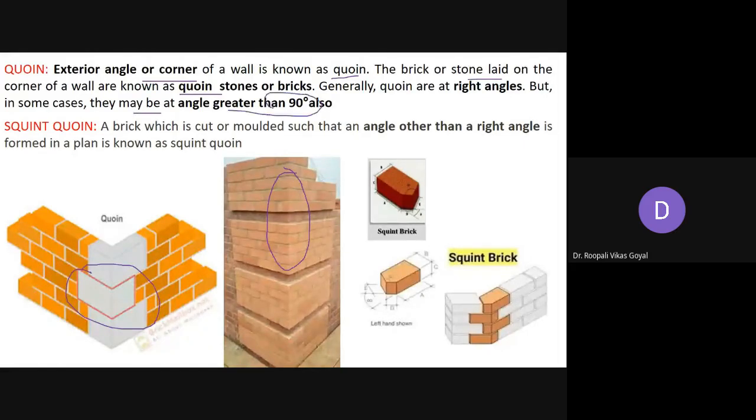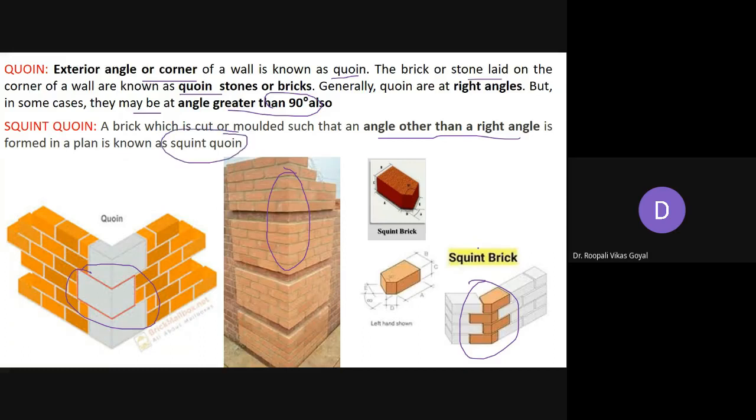So when some kind of brick is used, as in this figure, you can see this angle is not 90 degrees. Here it is also forming this particular corner of the wall. So when a brick is cut or molded such that an angle other than a right angle is formed in plan, it is called the squint quoin.